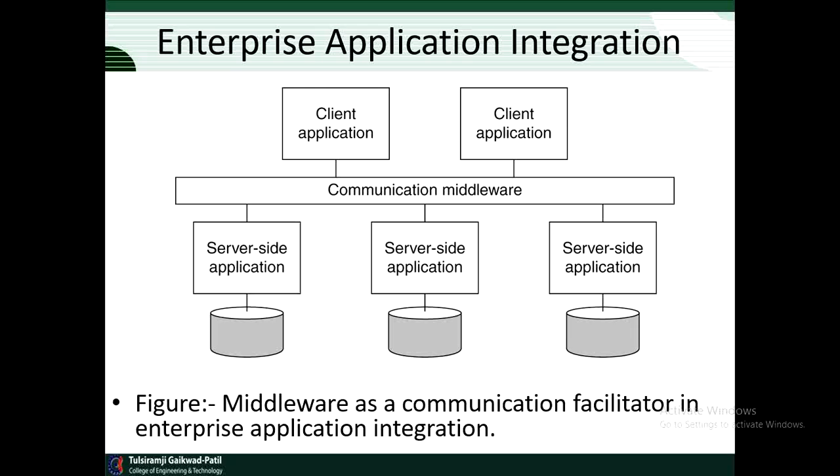The client application sends a request to the communication middleware, and the middleware, which plays the role of intermediator, communicator or facilitator, provides that request to the server, and from the servers the data is sent to the communication middleware, and then it provides it to the application program or to the client application. So this is all about the types of distributed computing systems.